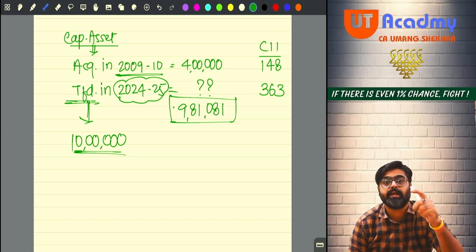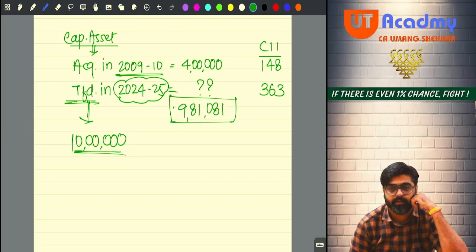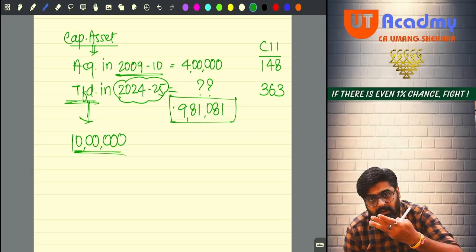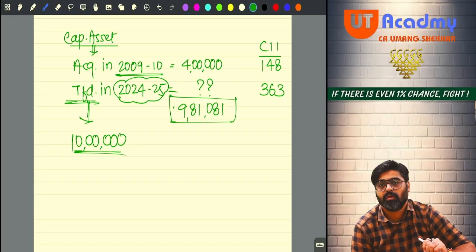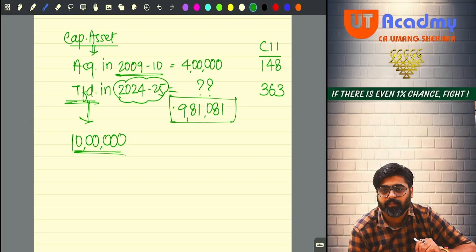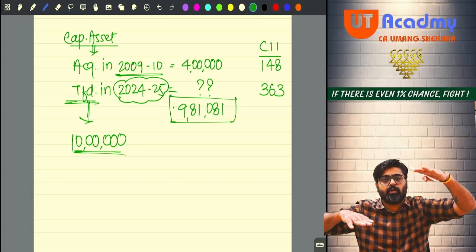The cost would have increased, and as a result of that increased cost, you are getting a higher selling price today. So if you reduce that cost which you incurred long back from this selling price, you will not get correct profit and gain. If you want correct profit and gain, both the amounts should be comparable.